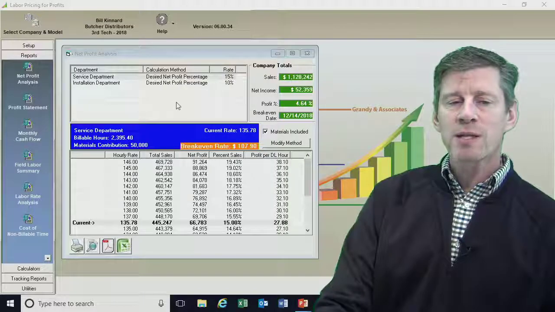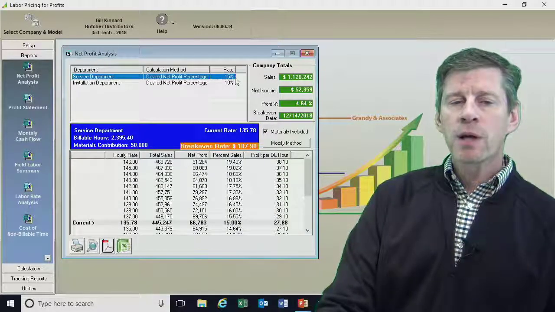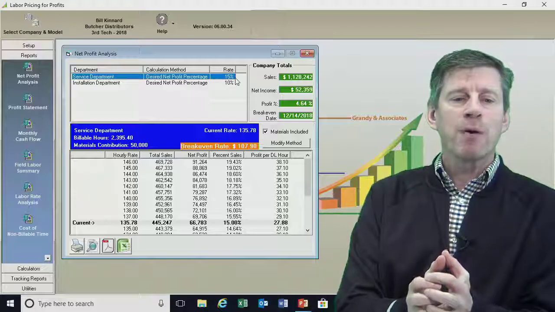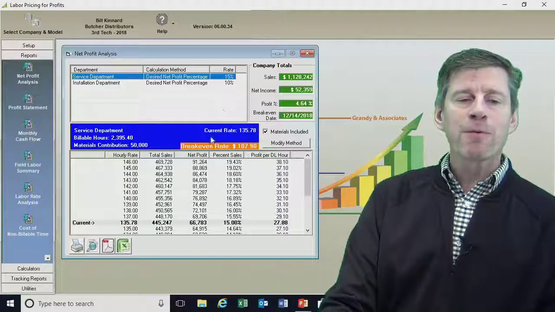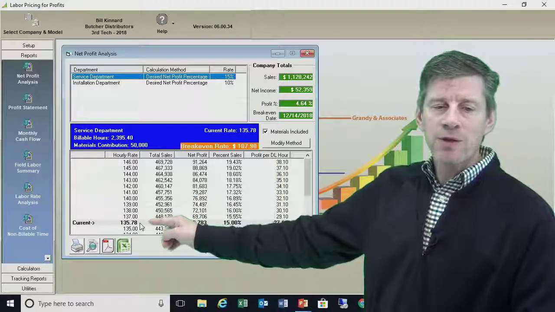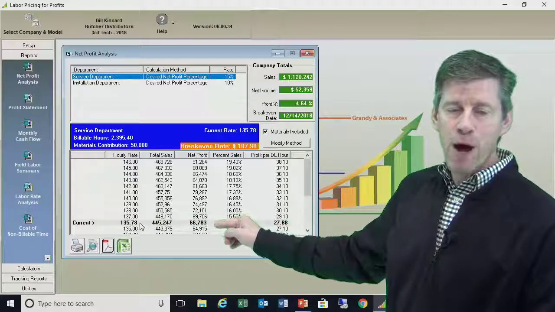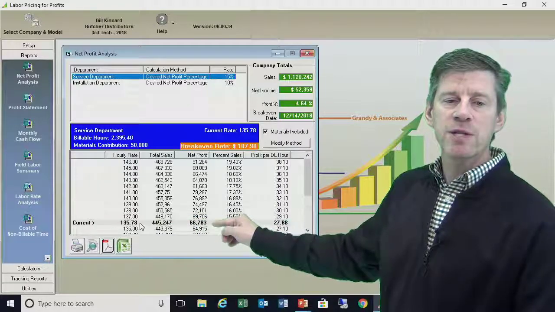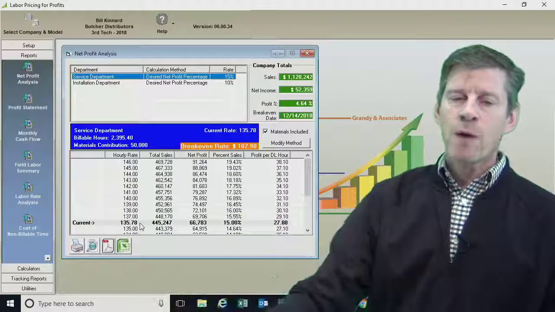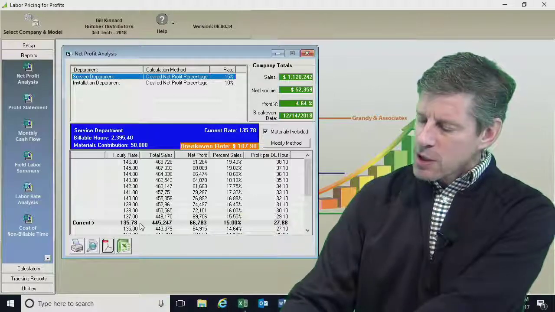So it's going to crunch that data, and I can see that in my service department right here, I'm currently looking for a 15% net profit. And at 15% net profit, I need to charge $135.78 an hour. You see that right here. And if I do that, I'm going to have a total profit in my service department of $66,703. So we'll just make a quick note: $66,703 is our profit before.